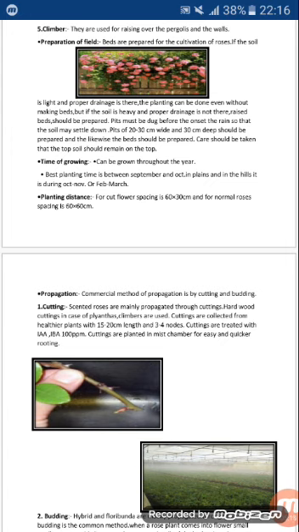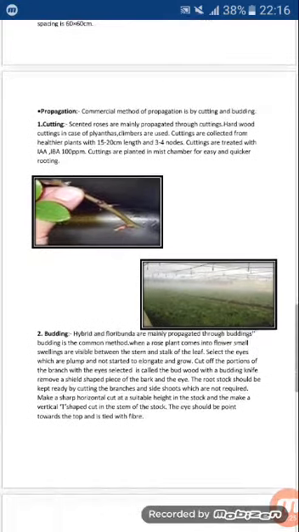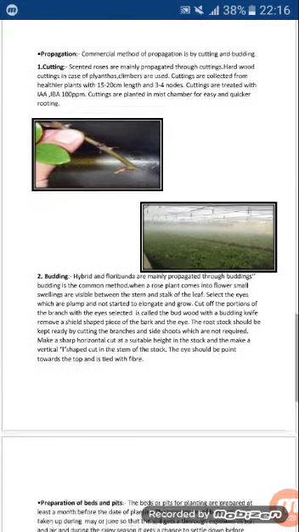Their length is about 15 to 20 centimeters with 3 to 4 nodes. The cuttings are treated with indole acetic acid and indole butyric acid, and planted in a mist chamber for easy and quicker rooting. Next method is budding.